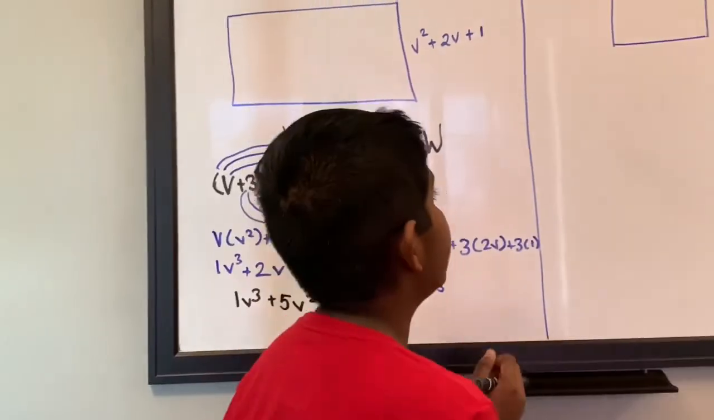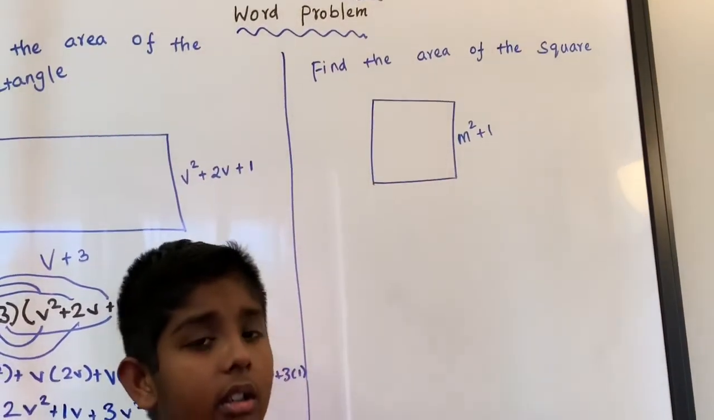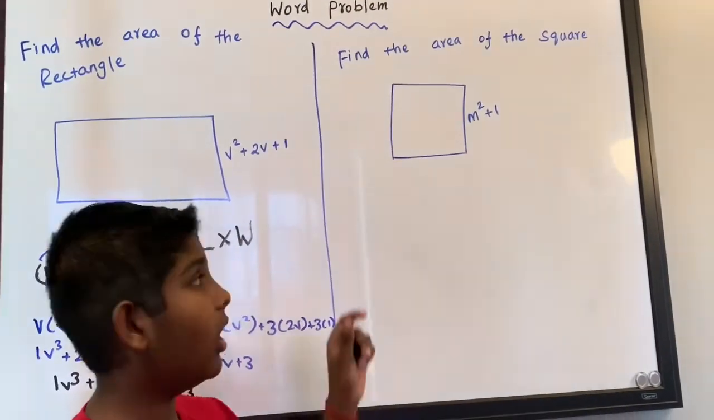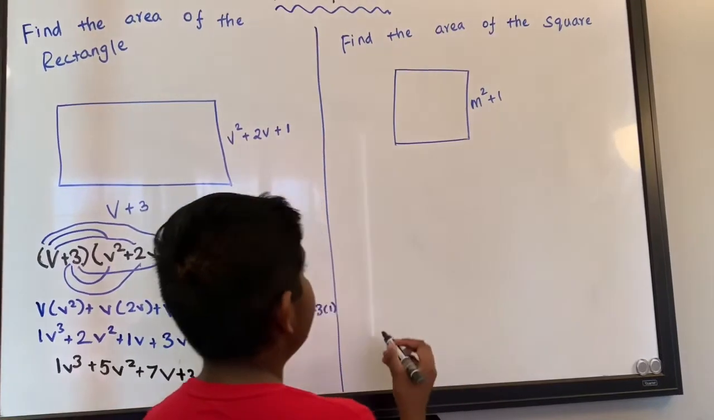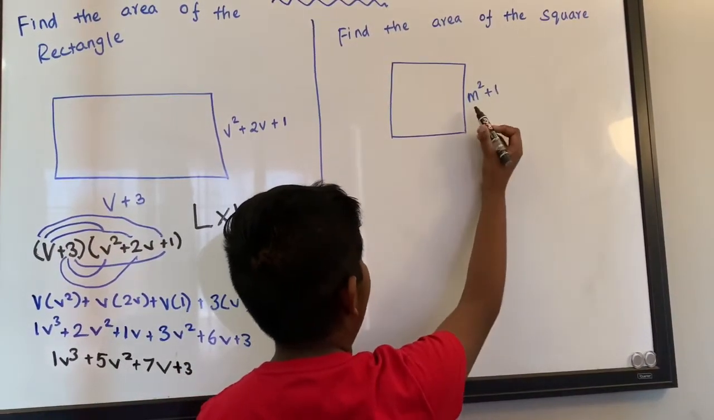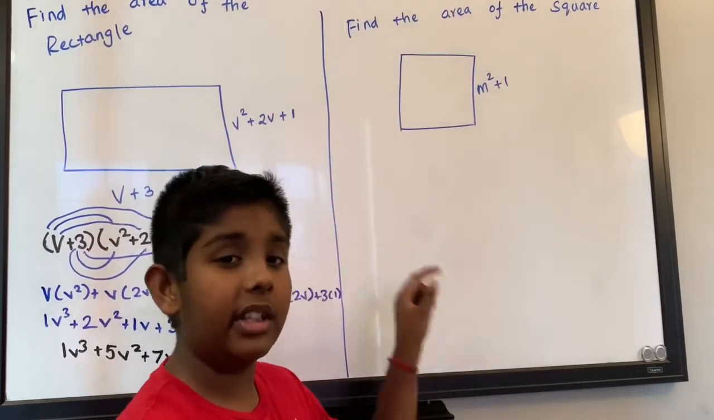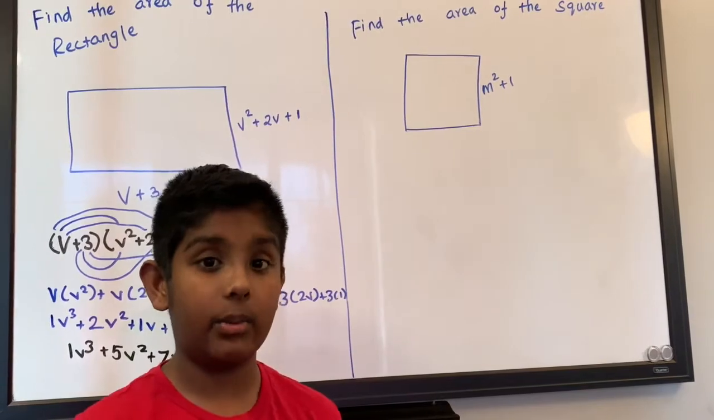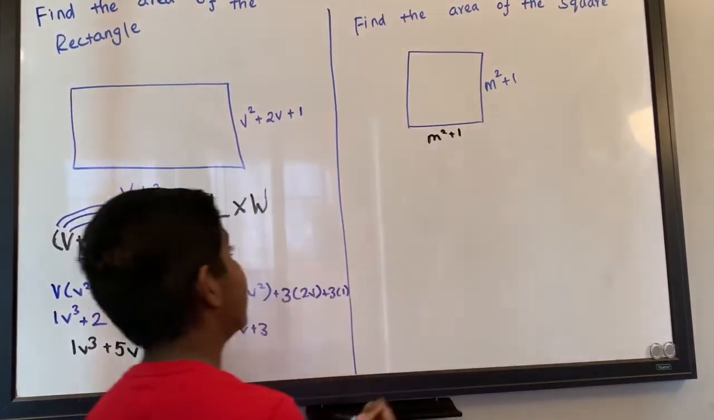On to the next question. We have to find the area for this square. In the square, all the sides are equal. So we have the width as m squared plus 1. So we're going to have the length as m squared plus 1 because this is a square. So m squared plus 1, we can just write that.